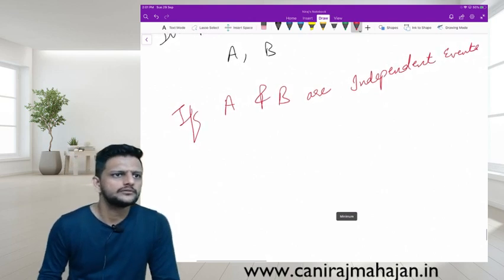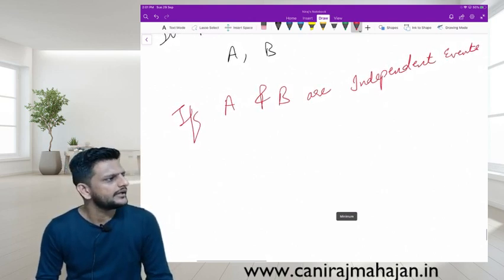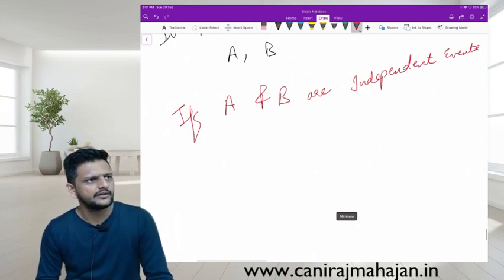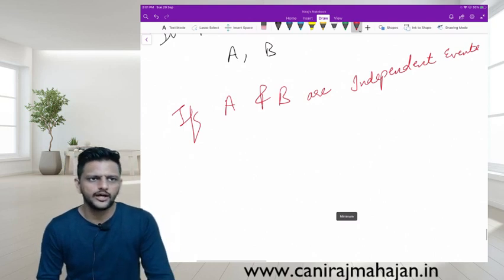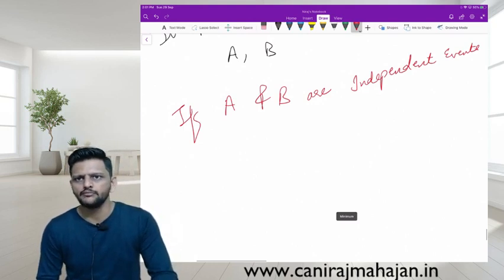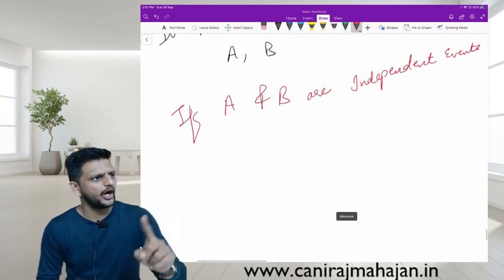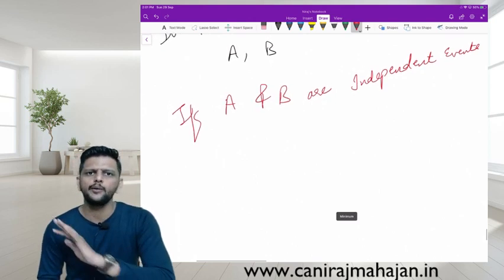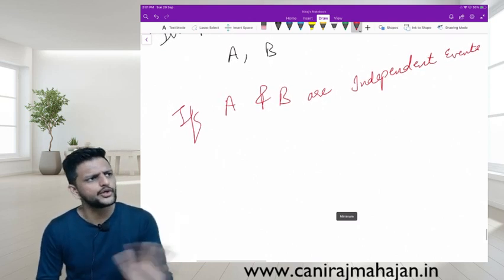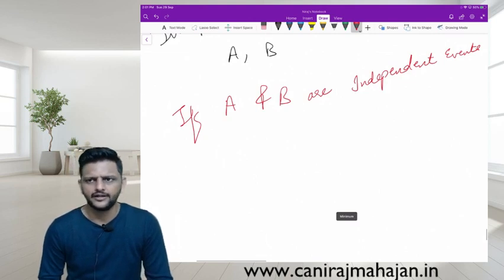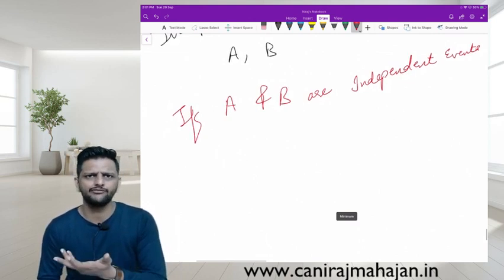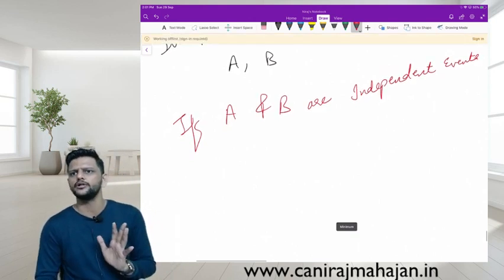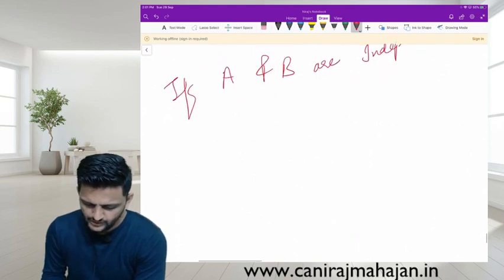Heads and tails are dependent. We have discussed that for head to come, tail should not come, and for tail to come, head should not come. So head is dependent on tail, and tail is dependent on head. Two completely unrelated events that have nothing to do with each other are independent. Your passing of an exam and rainfall are two separate events, not dependent at all on each other. Understood here? Yes.